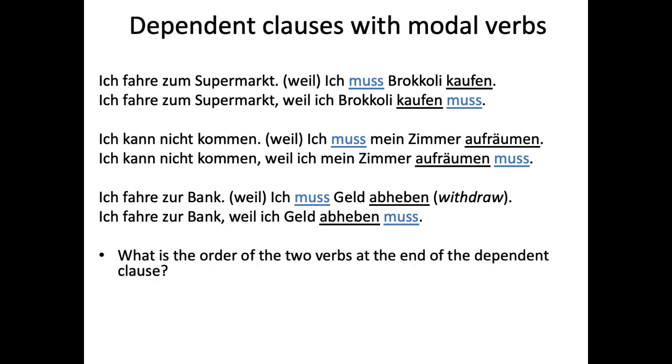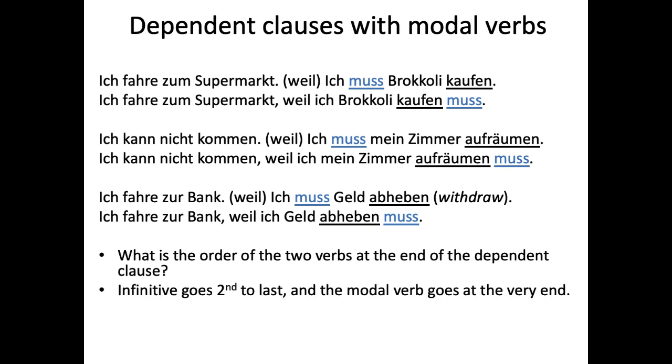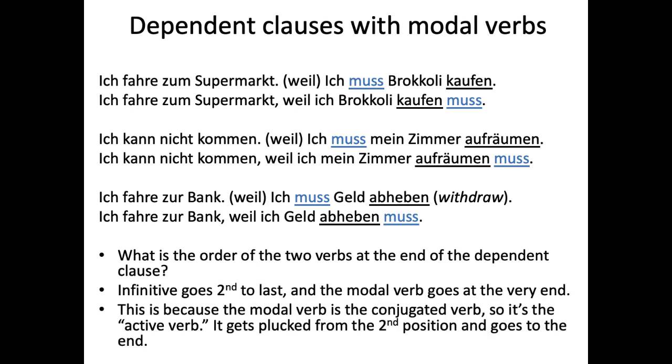So with the two verbs at the end of the dependent clause, you have your conjugated verb, which is the modal verb, at the very end, and then the infinitive second to last. This is because the modal verb is the conjugated verb, and it's what you would call the active verb. It's like the real verb. And it gets plucked from the second position, and it goes to the end.